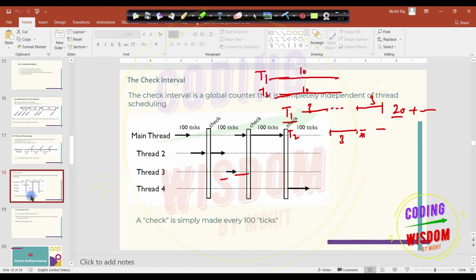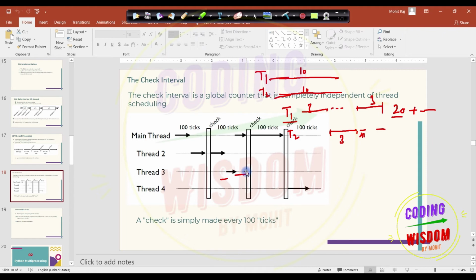Okay, so this is the main thread, and thread 2, thread 3, thread 4 are working in parallel. Everyone wants to take the GIL at that time. But after 100 ticks, the main thread checks whether anybody wants to take the GIL, and says okay, I'm going to release it for a few seconds. If you want to take it, you can take it. So thread 2 takes it, and after 100 ticks thread 2 releases it, and then it is acquired by thread 3.